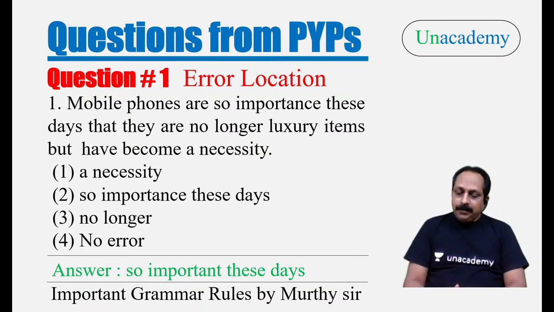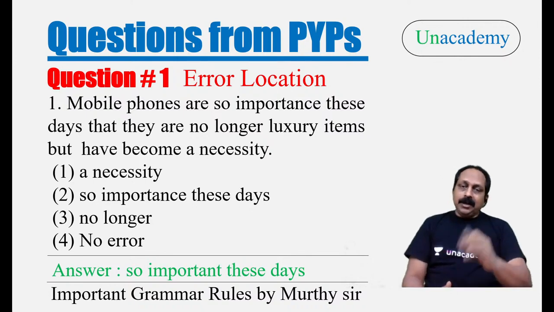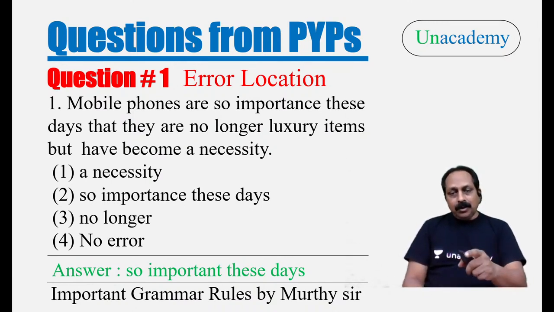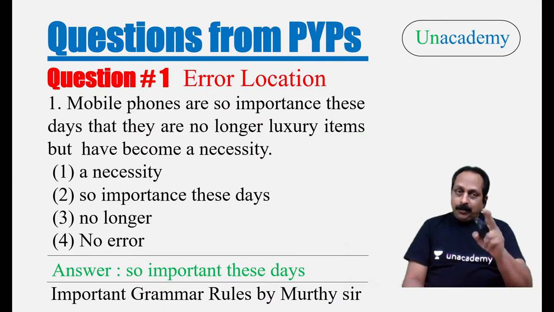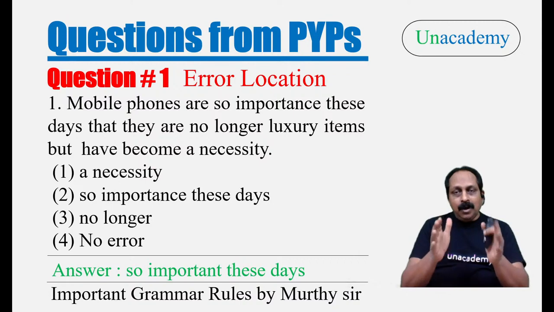Now, what is the difference between importance and important? Here, in so important, the word should be an adjective. Importance is a noun. Important is an adjective. Here we cannot use a noun form, we should use an adjective form. Important question, important person. So, important adjective, importance noun. Now, there are two ways of looking at it to answer this question. This question is about word forms.